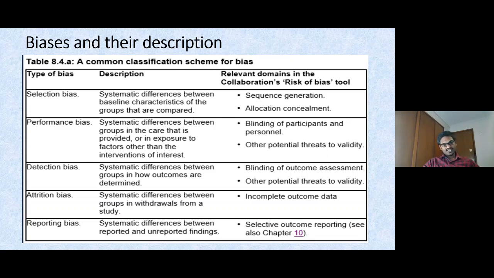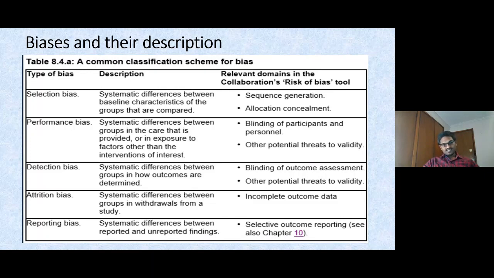I'll explain what selection bias is. Whenever you select participants into the intervention group and control group, there should be random sequence generation through a randomization process. But if there is any inappropriate conduct of that process, that leads to selection bias.